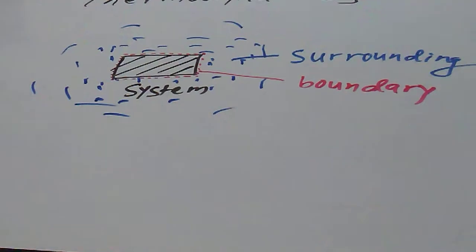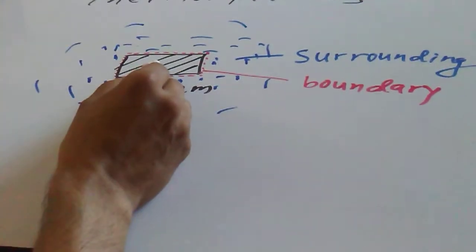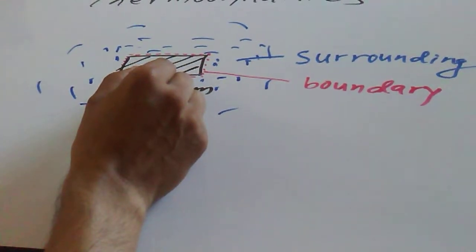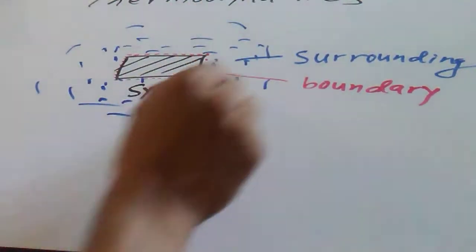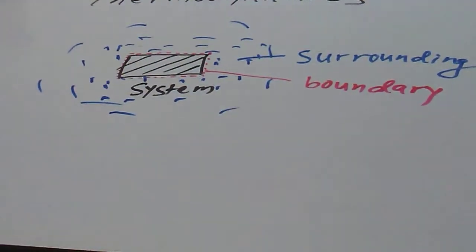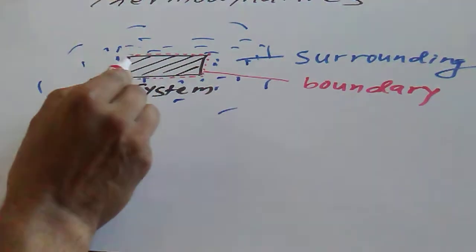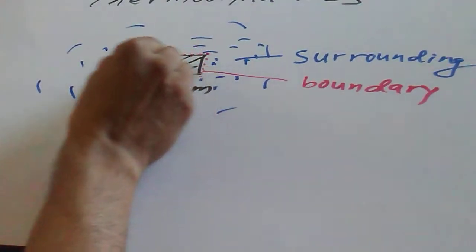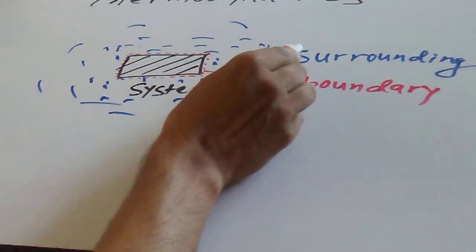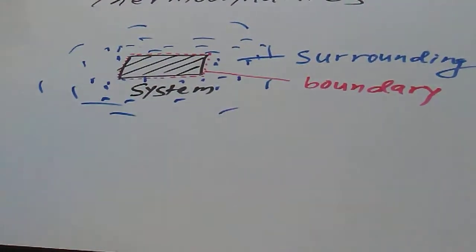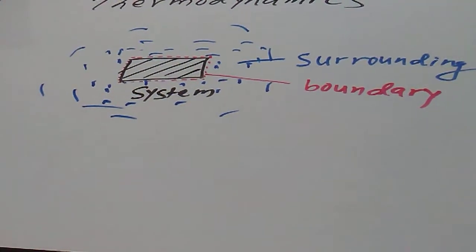It's very easy. Anything you want to study is called the system. Everything outside that system is called the surrounding, and a very thin imaginary line that separates the system from the surrounding is called the boundary. So let's look at some real examples.